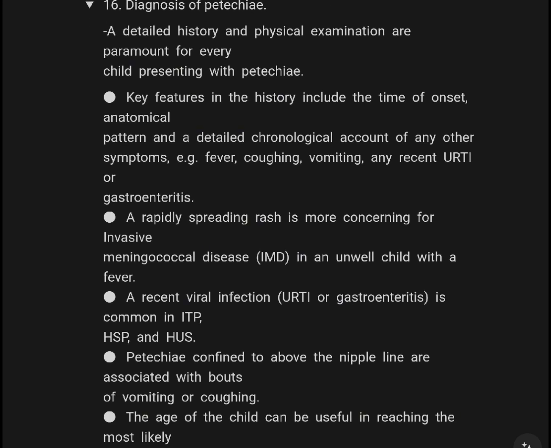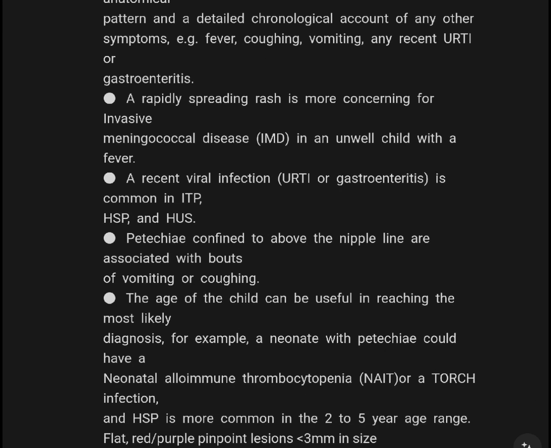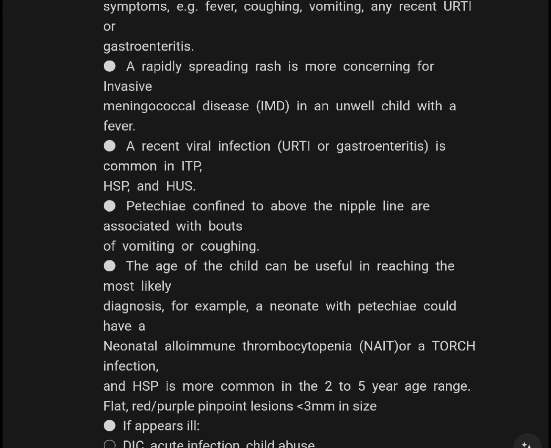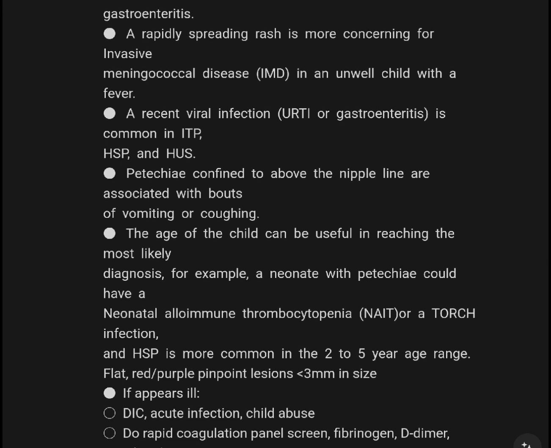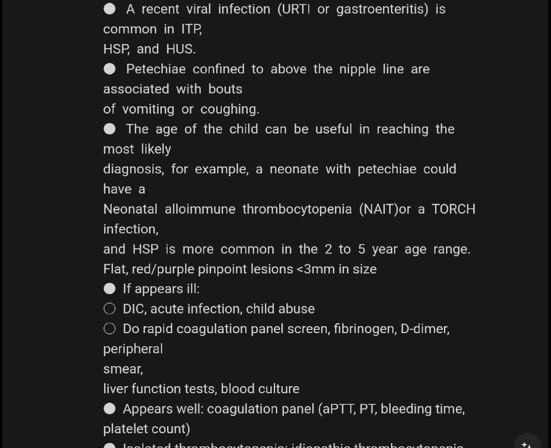A rapidly spreading rash is more concerning for invasive meningococcal disease (IMD) in an unwell child with or without fever, or with a recent viral infection. URTI or gastroenteritis is common in ITP, HSP, and HUS. Petechia confined to above the nipple line are associated with bouts of vomiting or coughing.